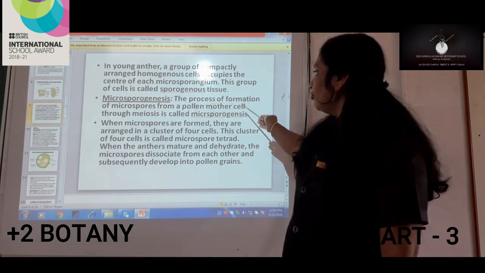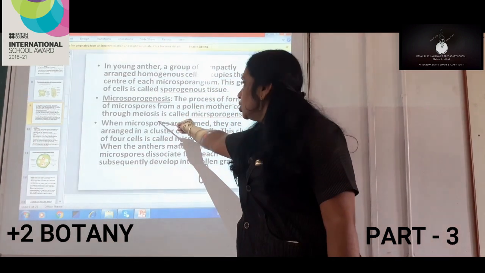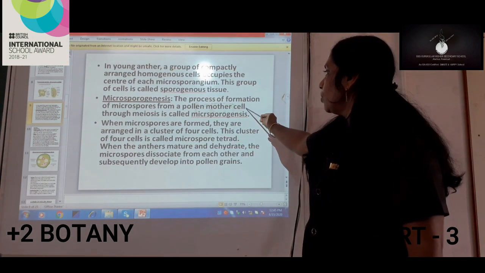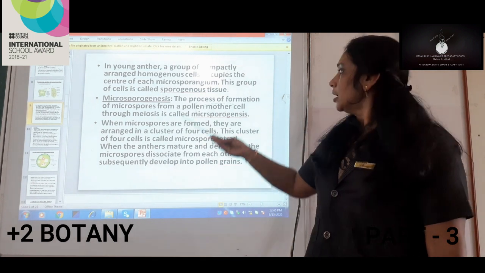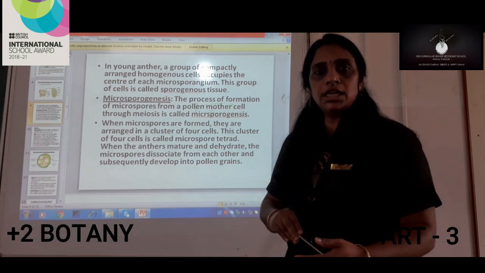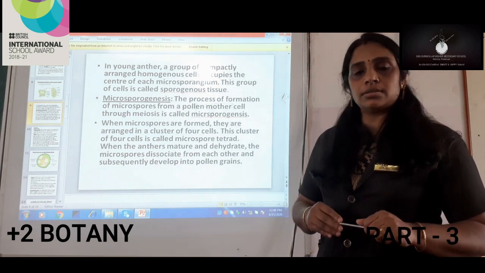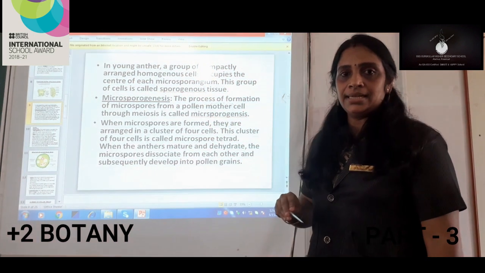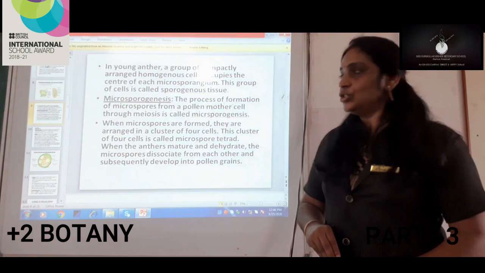Okay, and when the pollen mother cell undergoes meiosis, surely what will happen? The pollen mother cell is diploid, 2n in number, and when it undergoes meiosis, surely we will get haploid microspores. That process is known as microsporogenesis. I think, my dear children, you would have understood what is microsporogenesis.